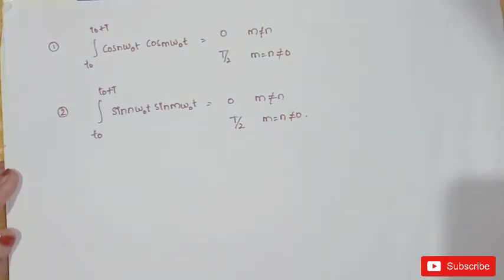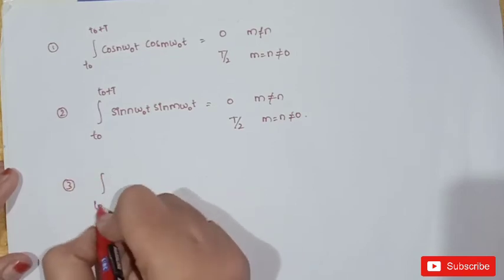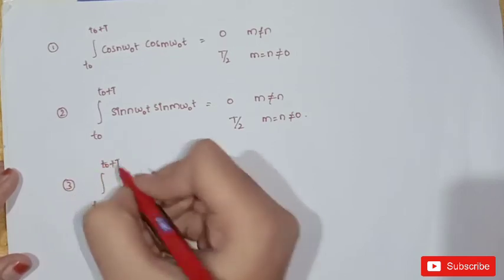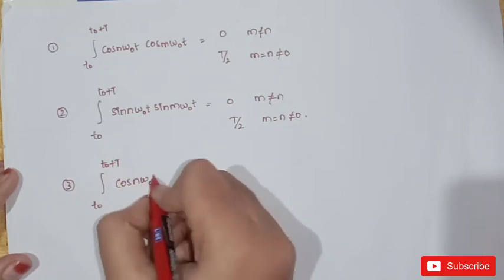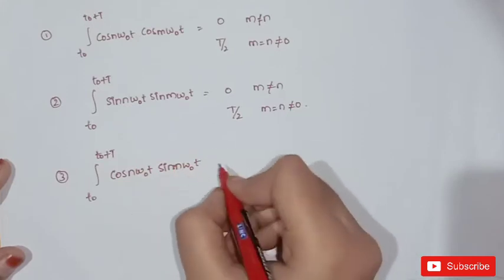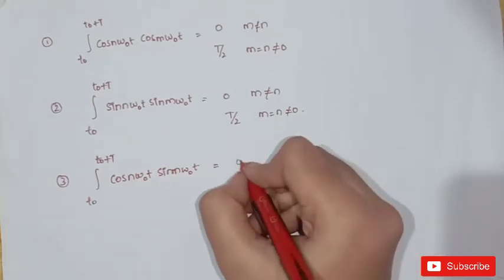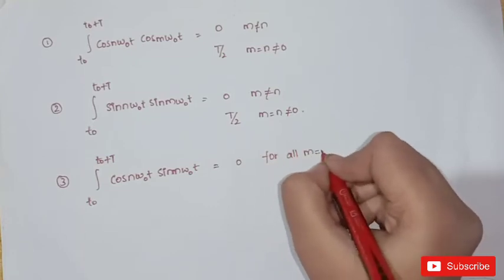This is the second case. And the next one is the third case. Integral t naught to t naught plus T of cos n omega naught t into sin m omega naught t is equal to 0 for all m and n.